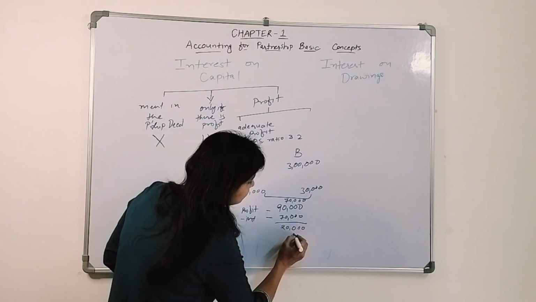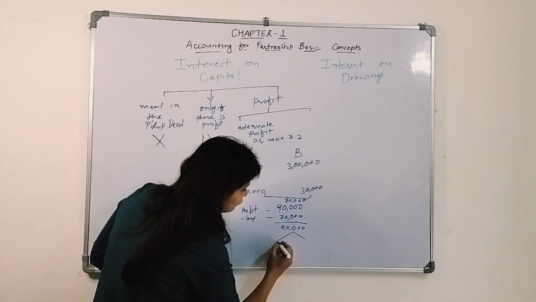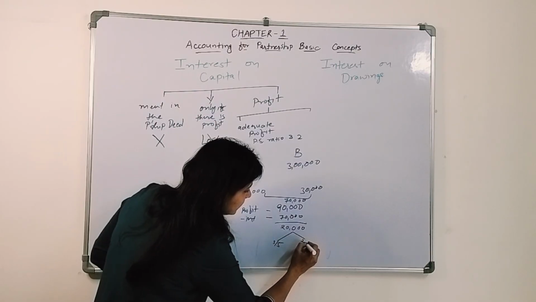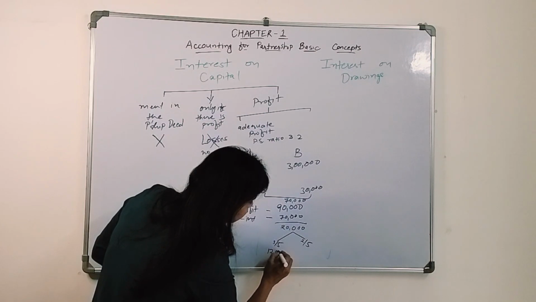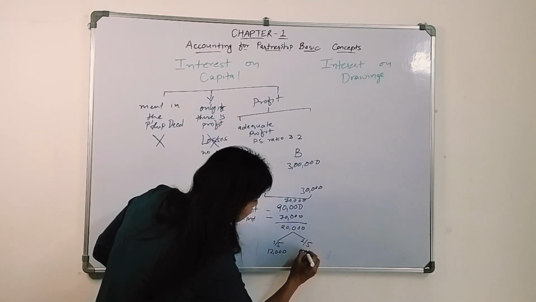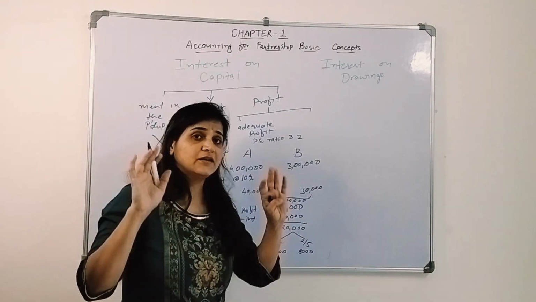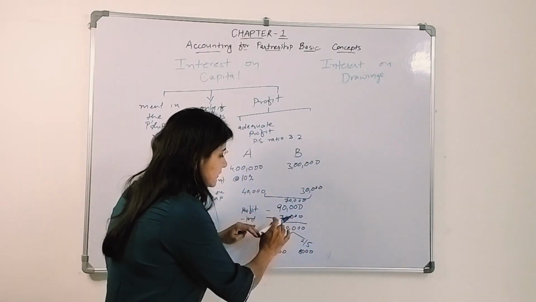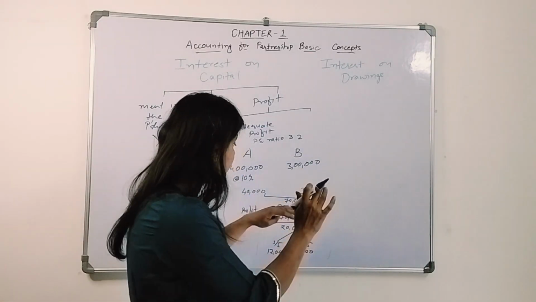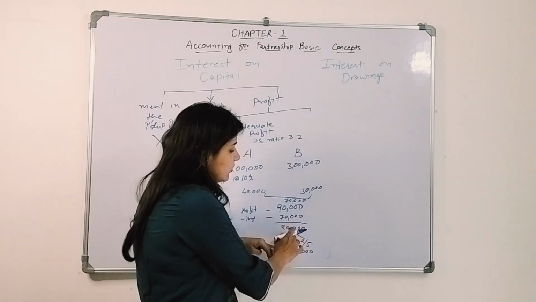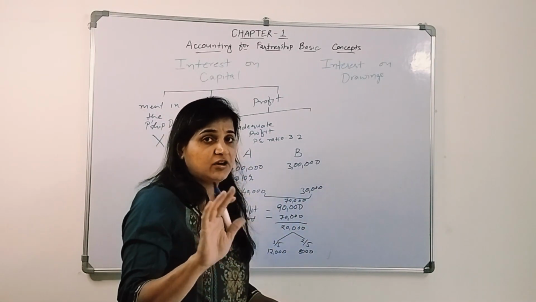After deducting interest on capital, they are left with 20,000 profit. This 20,000 profit will be shared between A and B in the ratio of 3:2. That is, A will get 3/5 and B will get 2/5, that is 12,000 and 8,000. This is how it will be done. 90,000 is the net profit. They will give interest only if the net profit is adequate enough, and whatever they are left with, they will share in their profit sharing ratio.